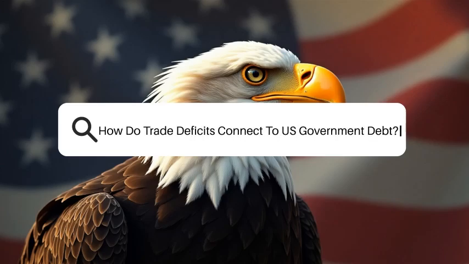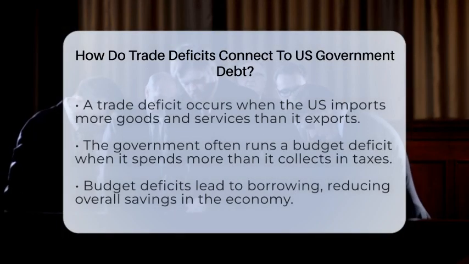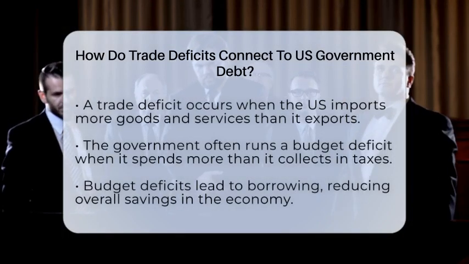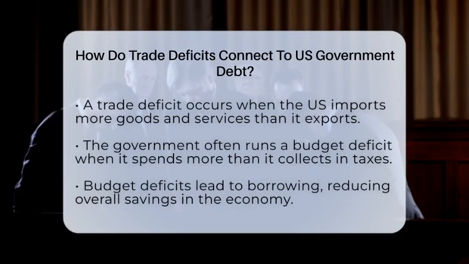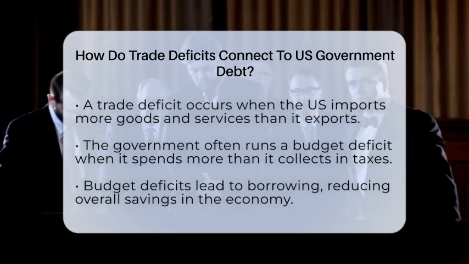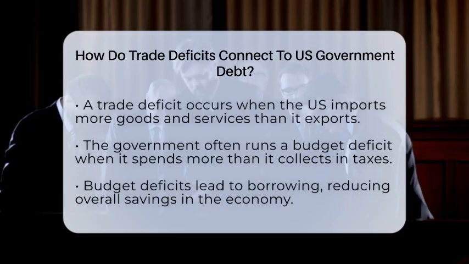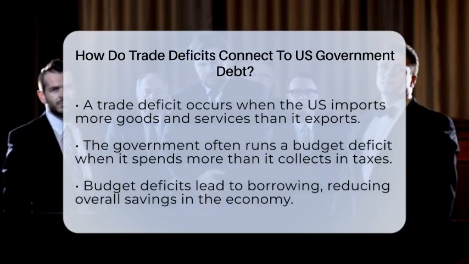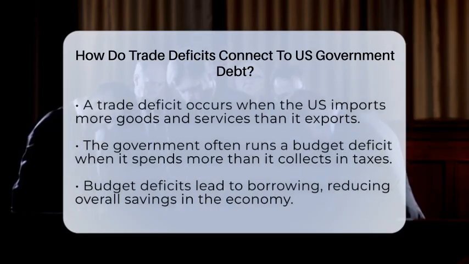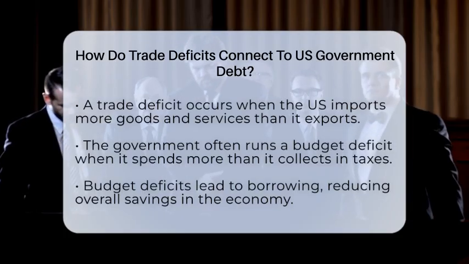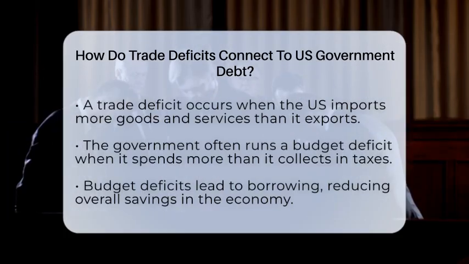How do trade deficits connect to US government debt? Imagine a country that keeps importing more than it exports. That's what a trade deficit is, a situation where the United States buys more goods and services from other countries than it sells to them. Now, you might wonder how that affects the government's debt. Well, it all comes down to how the country saves and invests money.